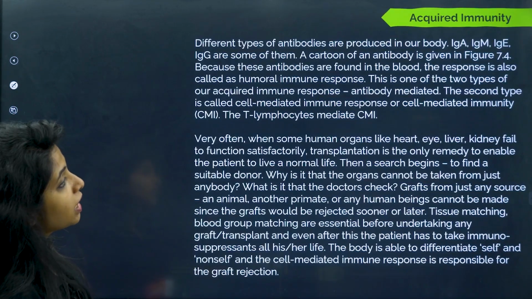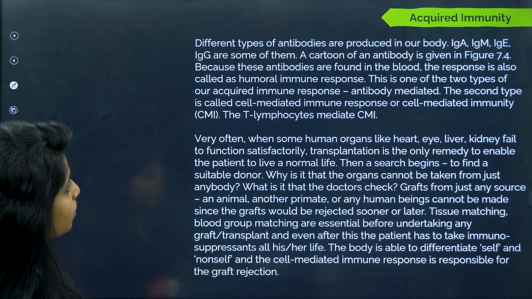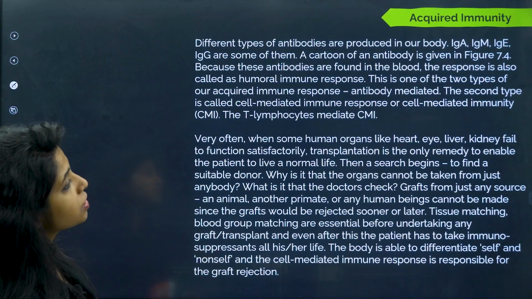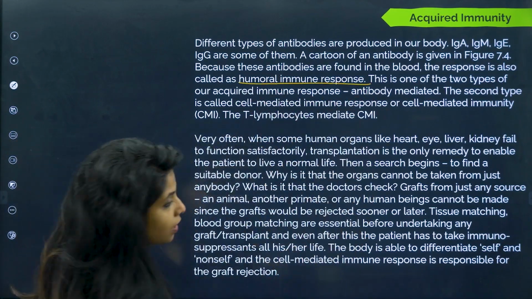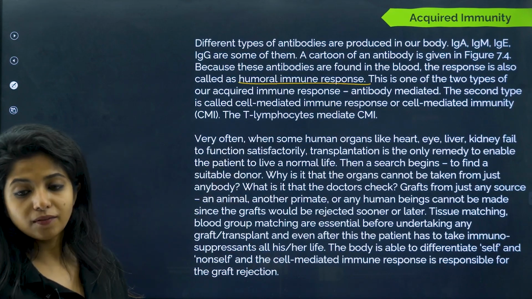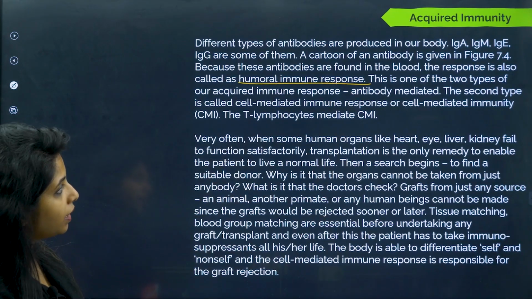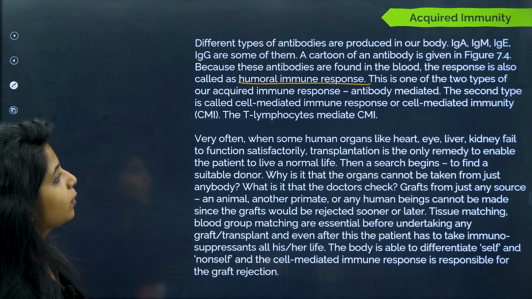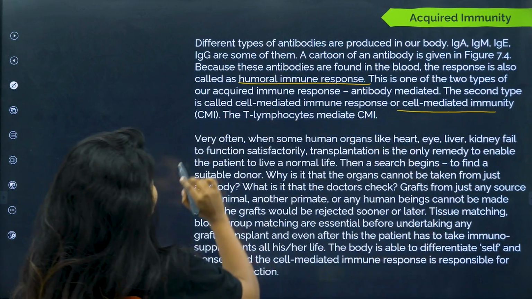Different types of antibodies are produced in our body. IgA, IgM, IgE and IgG are some of them. These are not mentioned here. A cartoon of an antibody is given in your book. Because these antibodies are found in the blood, the response is known as humoral immune response. This is one of the 2 types of our acquired immune response, antibody mediated. Now the second type is known as cell mediated immune response or cell mediated immunity.